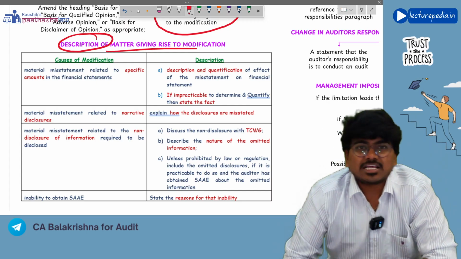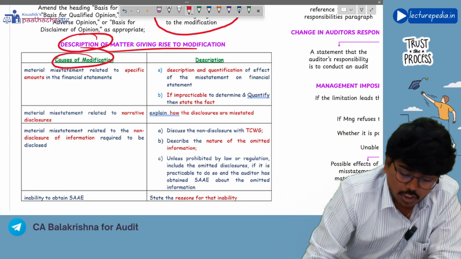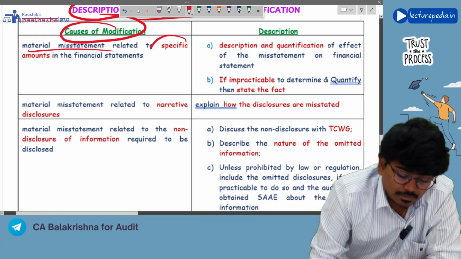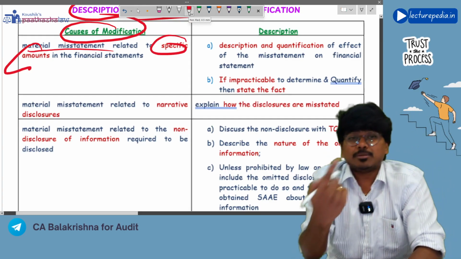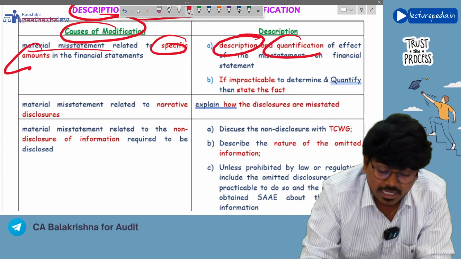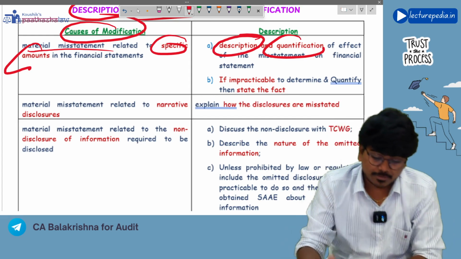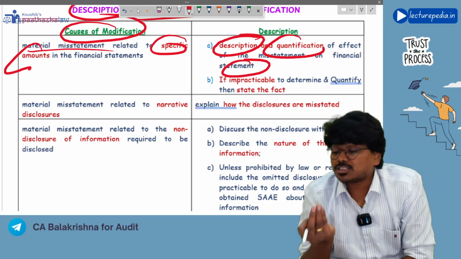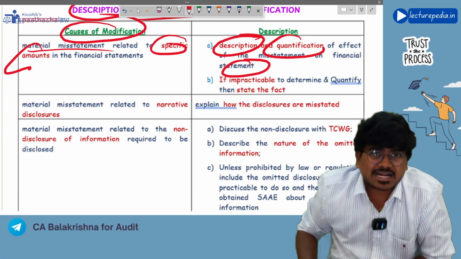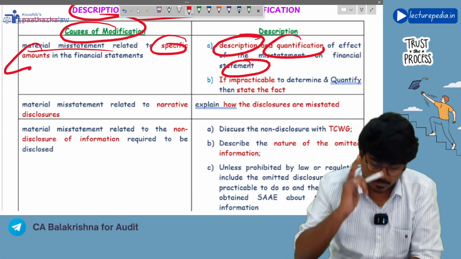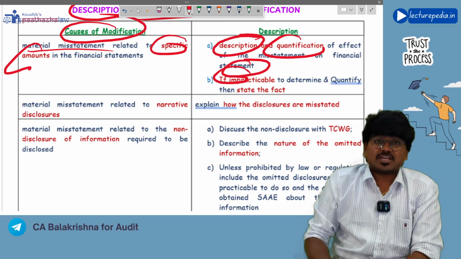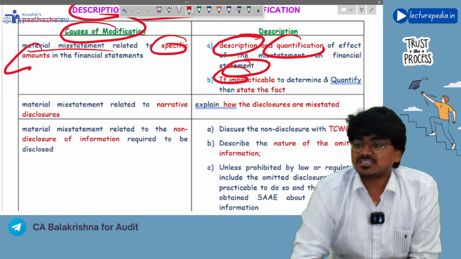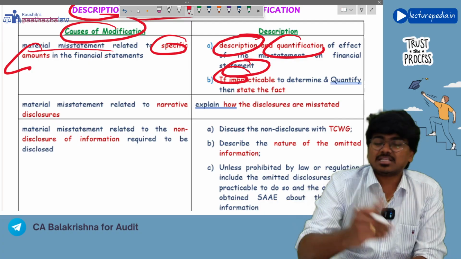Description of matter giving rise to modification. So what is the cause of modification and how will you describe it? Let's see. First of all, if there are material misstatements in amounts, so amounts have been materially misstated, then you need to describe and quantify the effect of misstatement on the financial statement. So you need to quantify how much misstatement is there. Because of this misstatement, how much profit will get impacted. You need to quantify the amount of misstatement. And if it is impracticable to quantify, then you need to state the reasons why it is impracticable to quantify. Understanding? So this is how you will disclose in the basis for opinion paragraph.